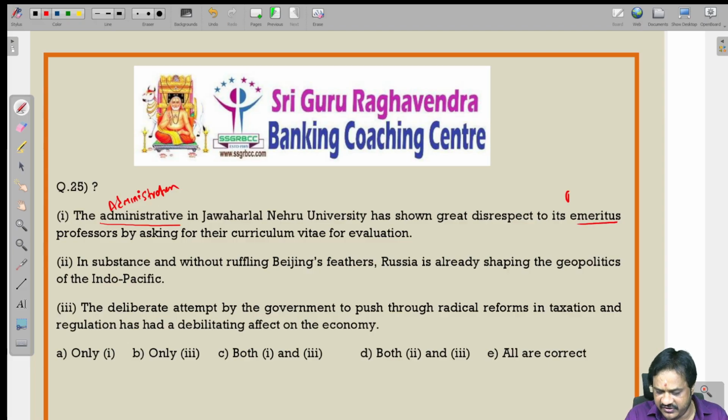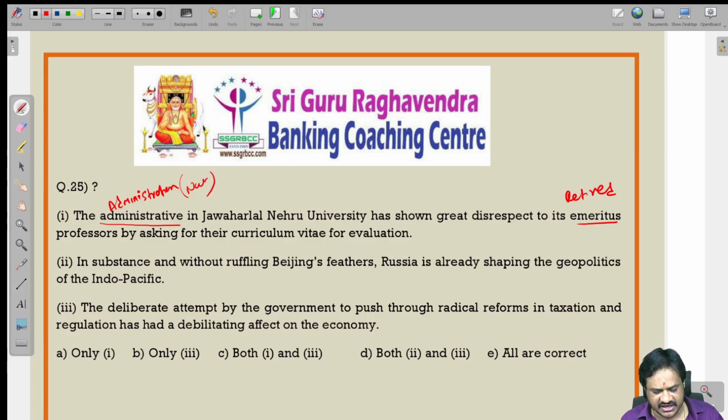What is the meaning of emeritus? Retired professors, by asking for their curriculum vitae for evaluation. So here administrative is not correct, administration is correct. Administrative is the adjective, and administration is the noun form, so we should use the noun form.